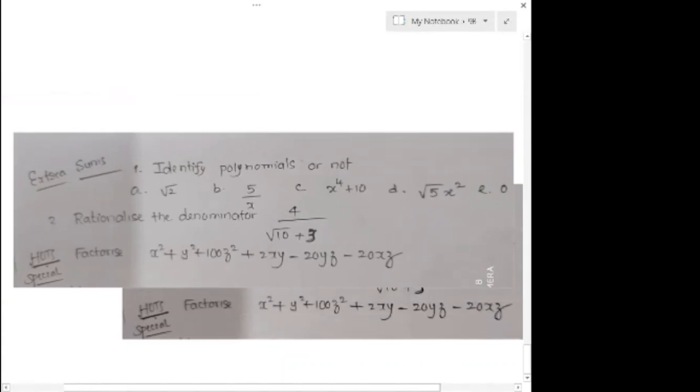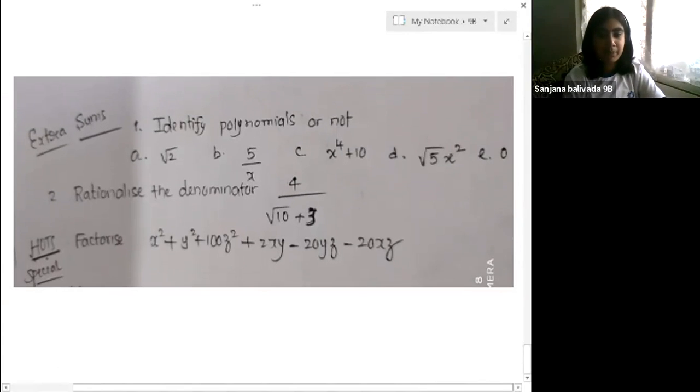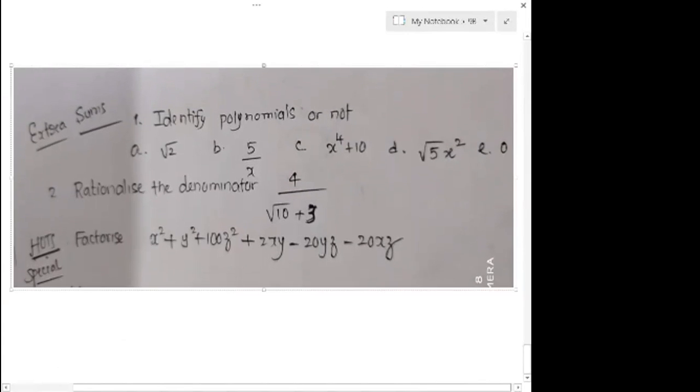Sir, could you make the picture a bit bigger? Sure. Thank you, sir. Sir, can we do all of these extra sums in a rough notebook, or do we have to do it in the notebook itself? Anything is better in the classwork. Okay, I mean in the homework book.